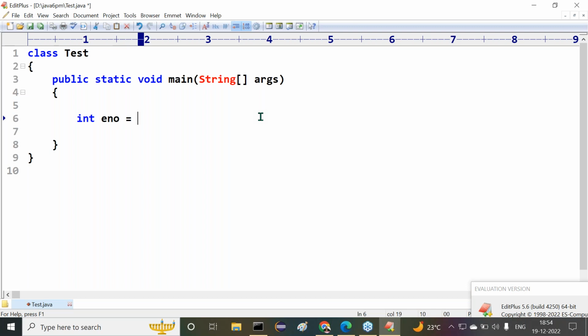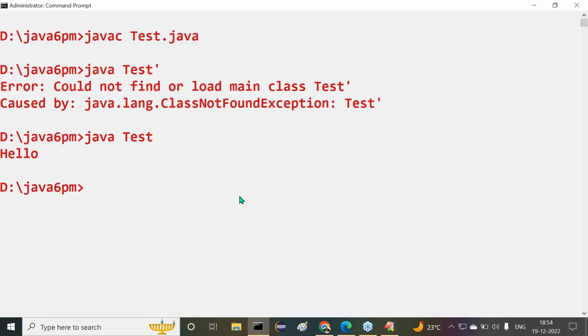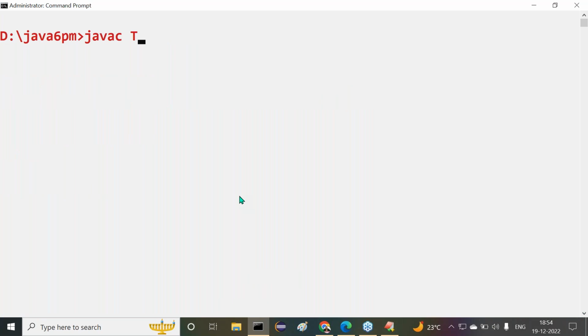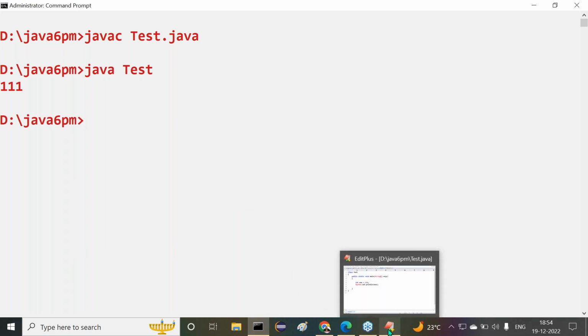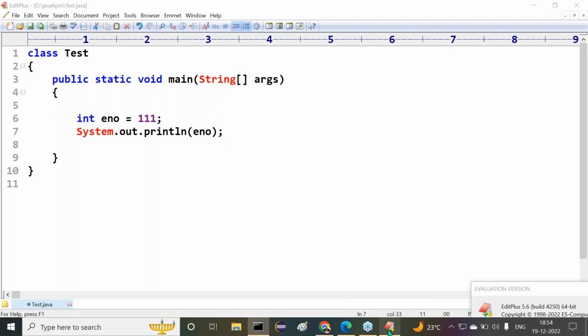Now here, int eno is equal to what, sir? Then what I provided here, 111. Try to observe this clearly. System.out.println of eno. First of all, see, individually one by one I want to show there. Now here we don't have any problem with this. Already it is valid. Am I right or not? javac Test.java, no compilation error. java Test, we are getting output 111. No compilation error. Right, sir. Just check only whether an error is coming or not. That's enough.